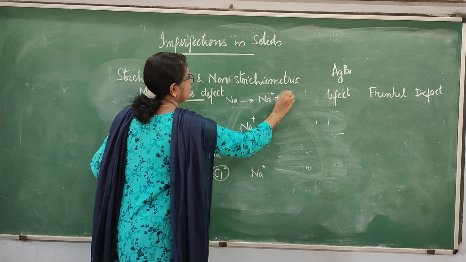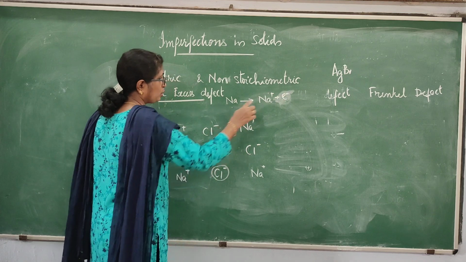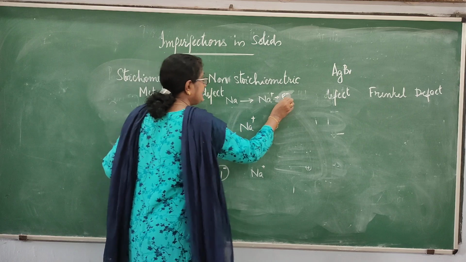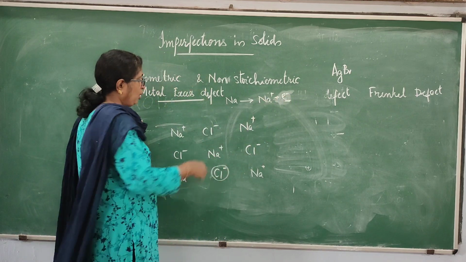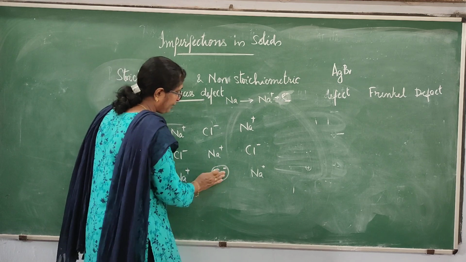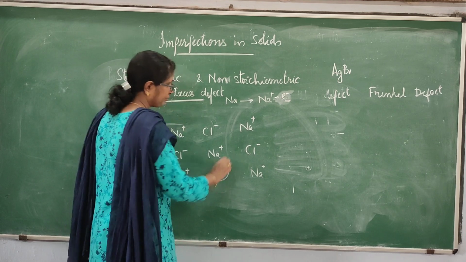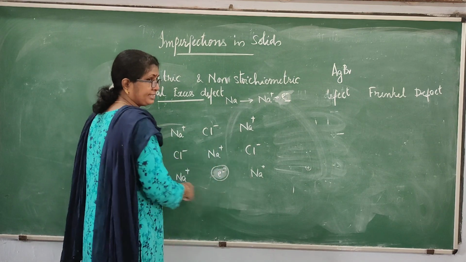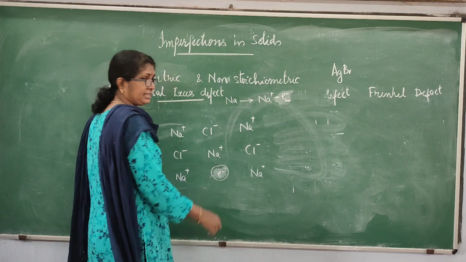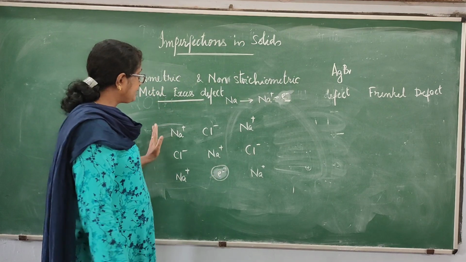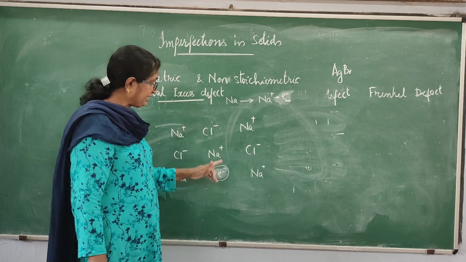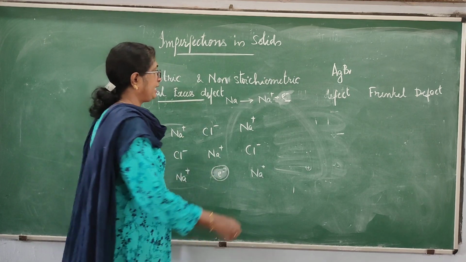So sodium ions will combine with the chloride ions which came to the surface, and this electron which is formed will diffuse back and occupy the position occupied by the chloride ion. So now the metal is in excess, but it is electrically neutral because the negative charge is given by the electron.